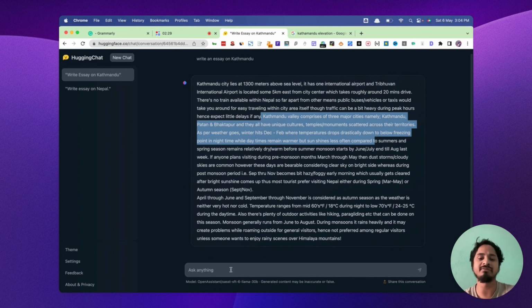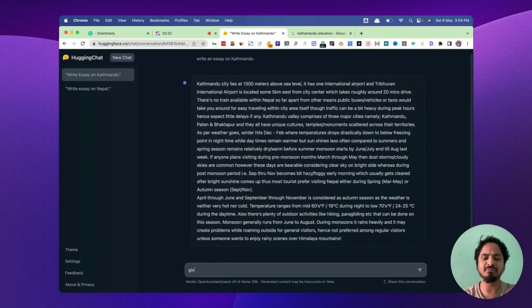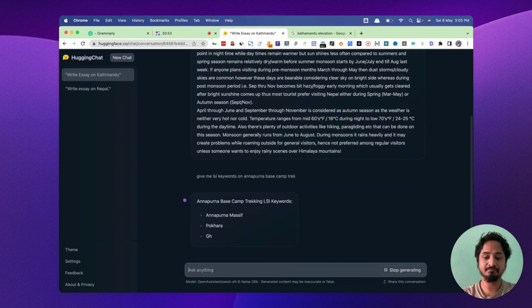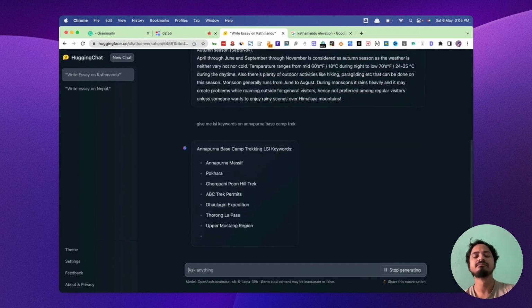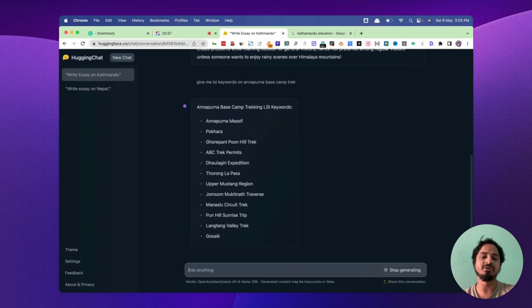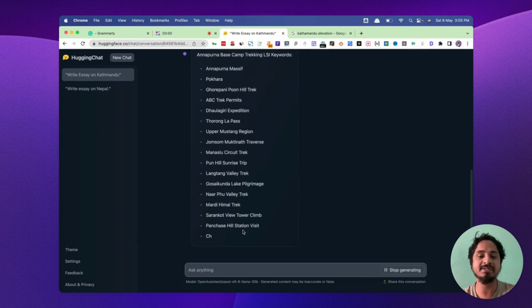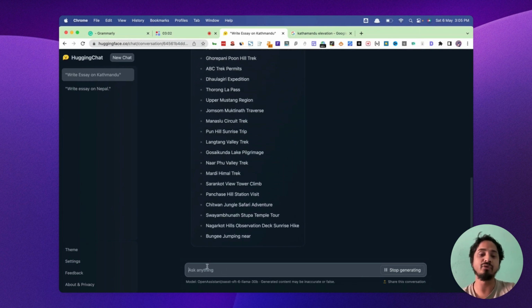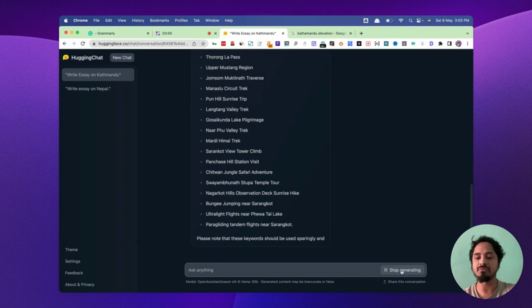Okay, let's test a different thing. Give me LSI keywords on, let's say, Pokhara. Okay, so it performs well, so you can copy and paste. Let's see if it can generate a table or not. Okay, I will stop the generating here.